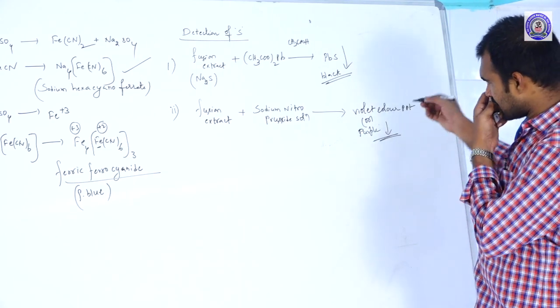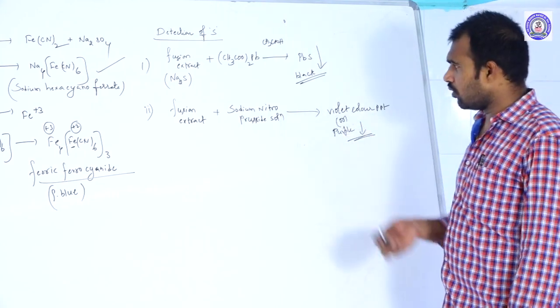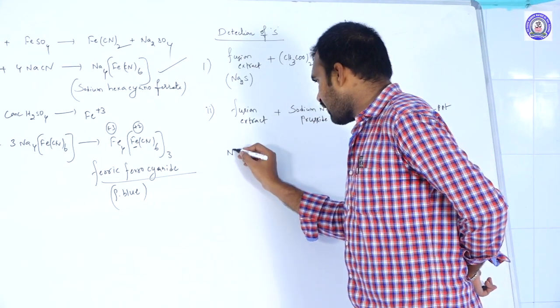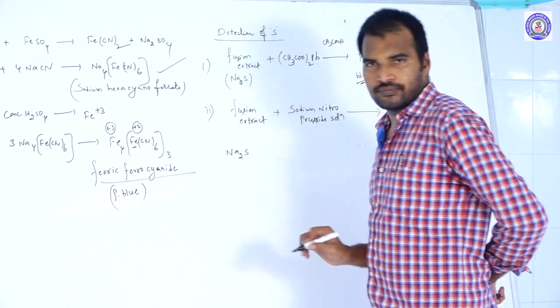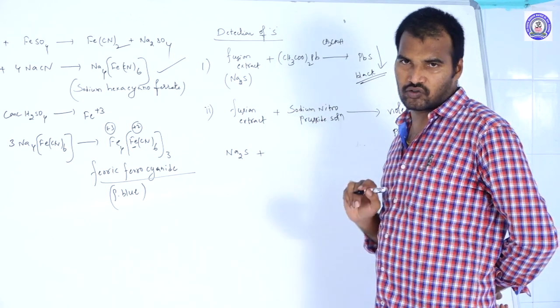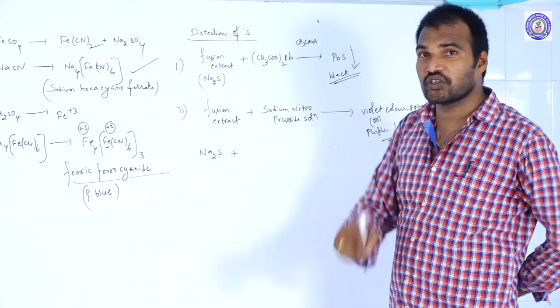They may ask you the complex which imparts this violet color also, so let us discuss it completely. To the Na2S fusion extract solution, add sodium nitroprusside solution. What is the formula of sodium nitroprusside?